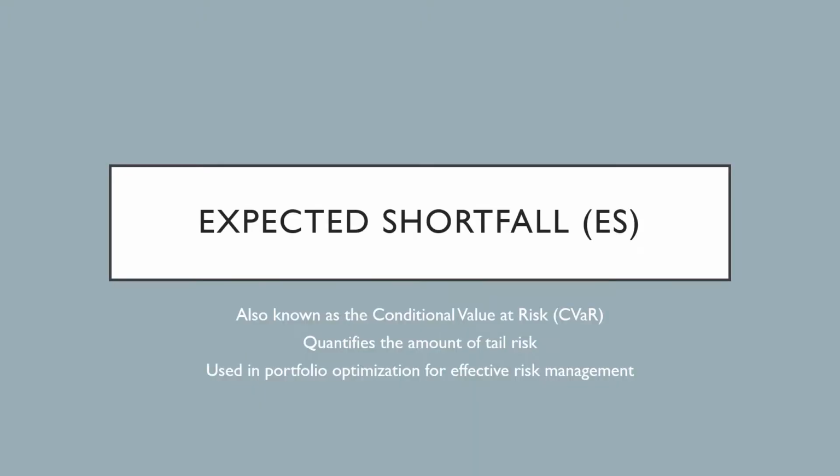So expected shortfall is also known as the conditional value at risk, or CVaR. It is a risk assessment measure that quantifies the amount of tail risk in an investment portfolio. Tail risk is the risk that an investment will move more than 3 standard deviations away from the mean, which is greater than what is shown in a normal distribution.